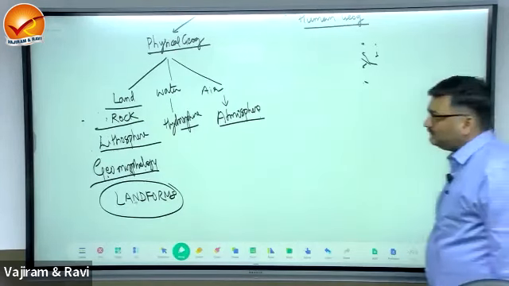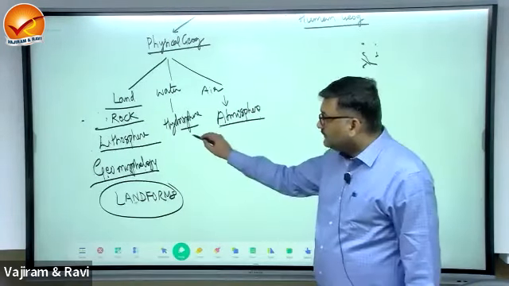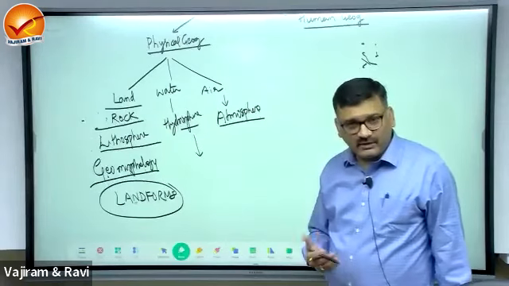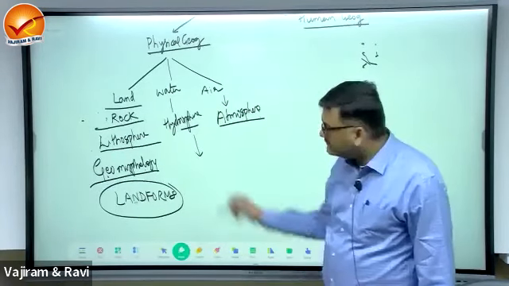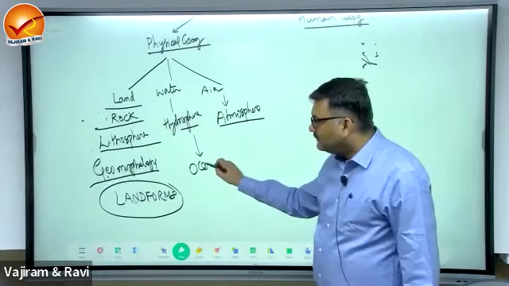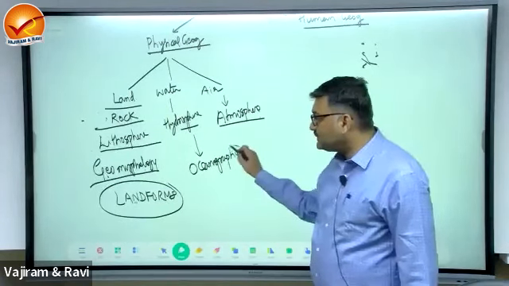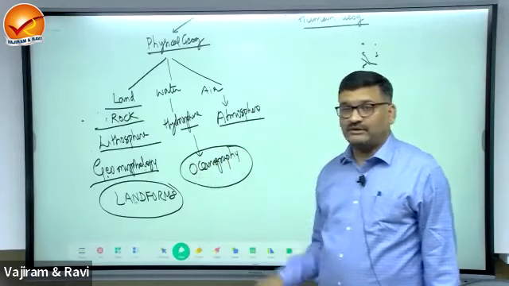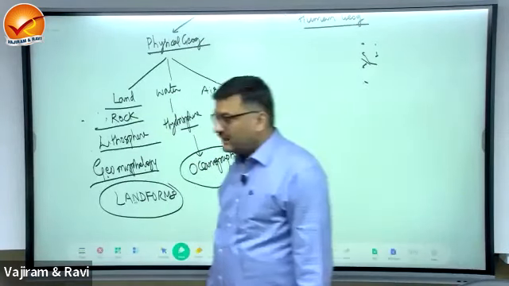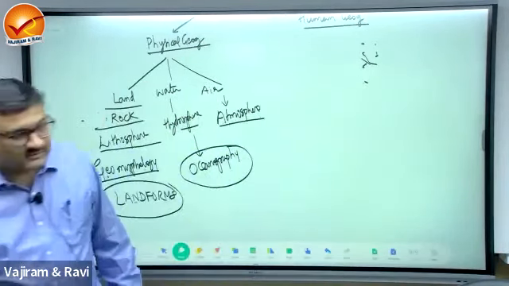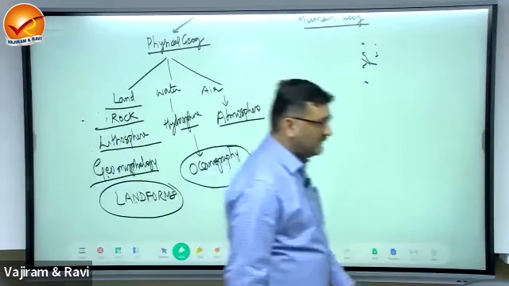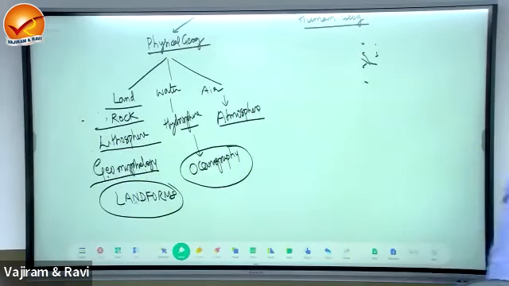Now, water. The highest concentration of water is in oceans. So this will be known as oceanography, study of oceans and related phenomena. Major part of hydrosphere is ocean.